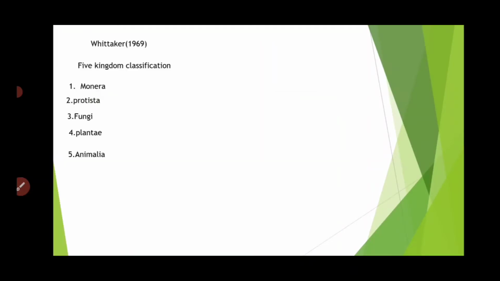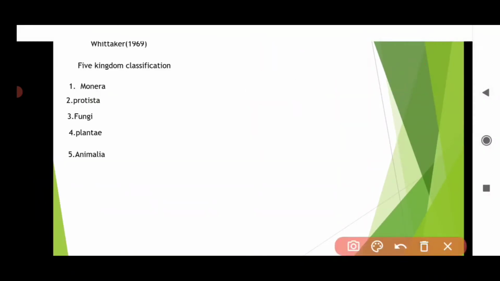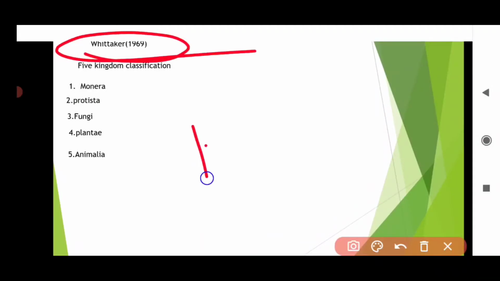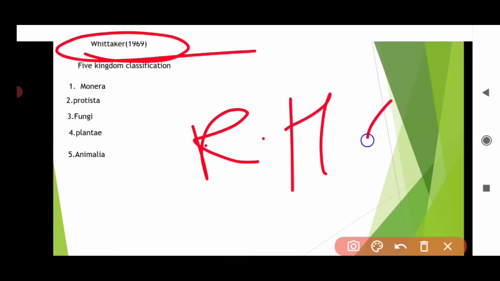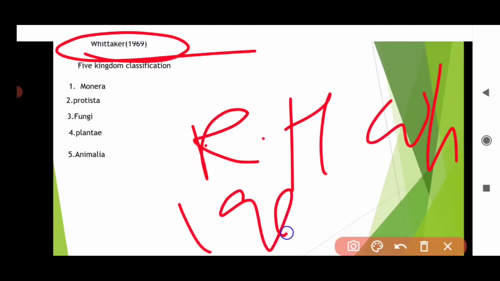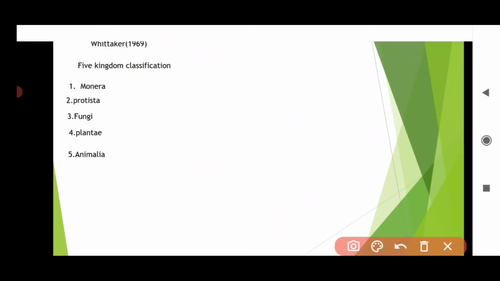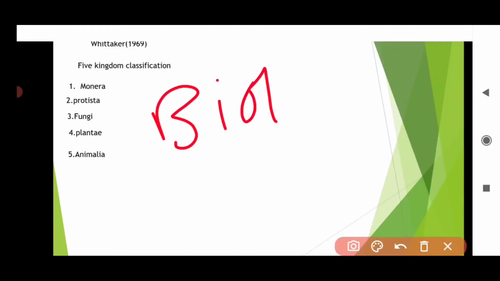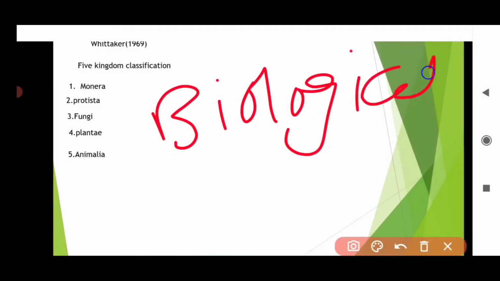R.H. Whittaker, in the year 1969, gave the 5 kingdom classification. Other scientists have also given 2 kingdom, 3 kingdom, and 4 kingdom classifications. This is to be discussed in biological classification. Biological classification is your second chapter according to NCERT.